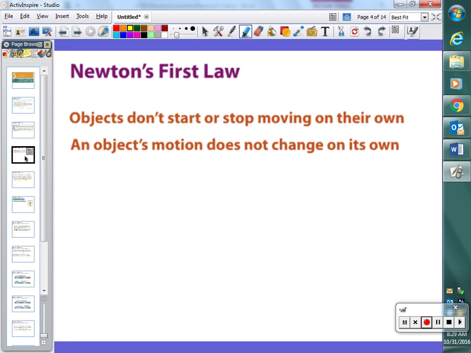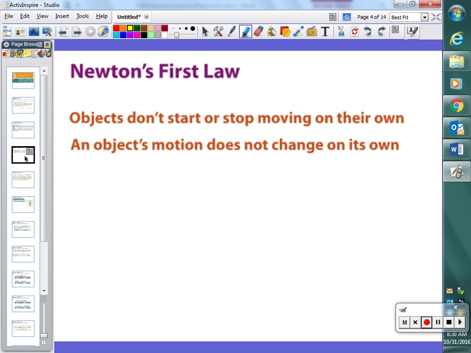Starting, stopping, and changing are three forms of acceleration. Newton's first law says none of those things happen on their own. Acceleration doesn't happen on its own. We have to make it happen. So, Newton's first law deals with inertia, things not changing, not speeding up, not slowing down, not changing direction.